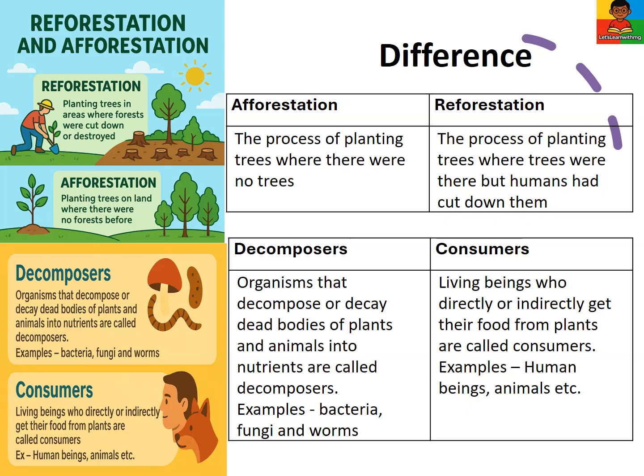Difference. Afforestation is the process of planting trees where there were no trees. Reforestation is the process of planting trees where trees were there, but humans had cut them down. Decomposers are organisms that decompose or decay dead bodies of plants and animals into nutrients, such as bacteria, fungi, and worms. Consumers are living beings who directly or indirectly get their food from plants, such as human beings and animals.